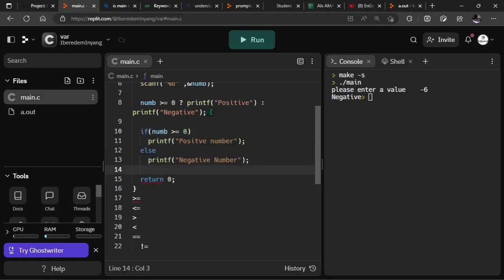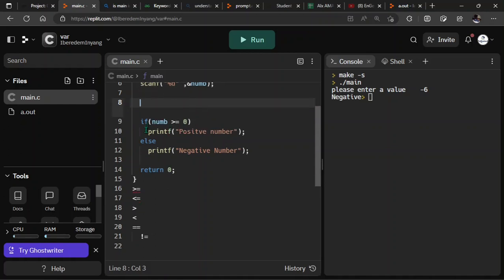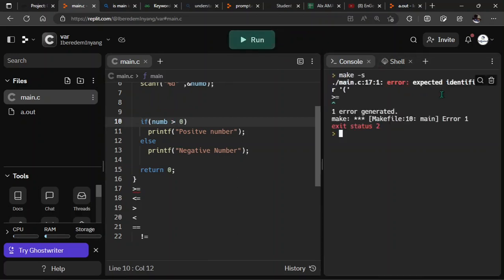All right, let's take off this ternary operator and delete this out. So if number is greater than 0, let's just use that, greater than 0, print positive number, and then if less than, print negative number. Now the 0 here is not part of the positive number, because if you say the number is greater than 0, that means anything above 0 is considered positive. But the 0 itself falls the other way around. That means it's negative.